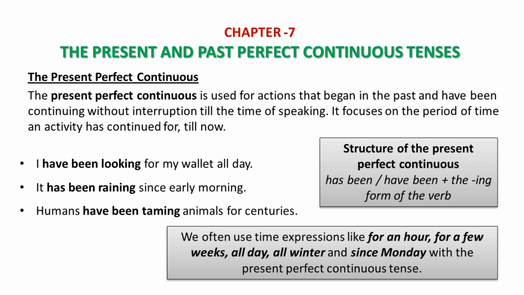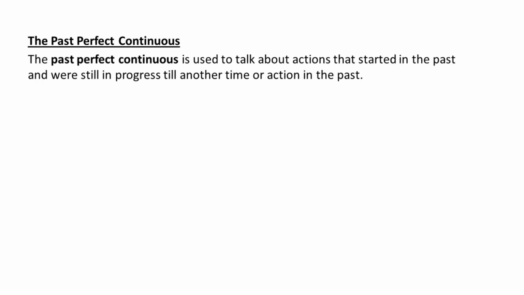Now let us go to past perfect continuous tense. The past perfect continuous is used to talk about actions that started in the past and were still in progress till another time or action in the past. So remember, it is used to talk about actions that started in the past and were still in progress till another time or action in the past.